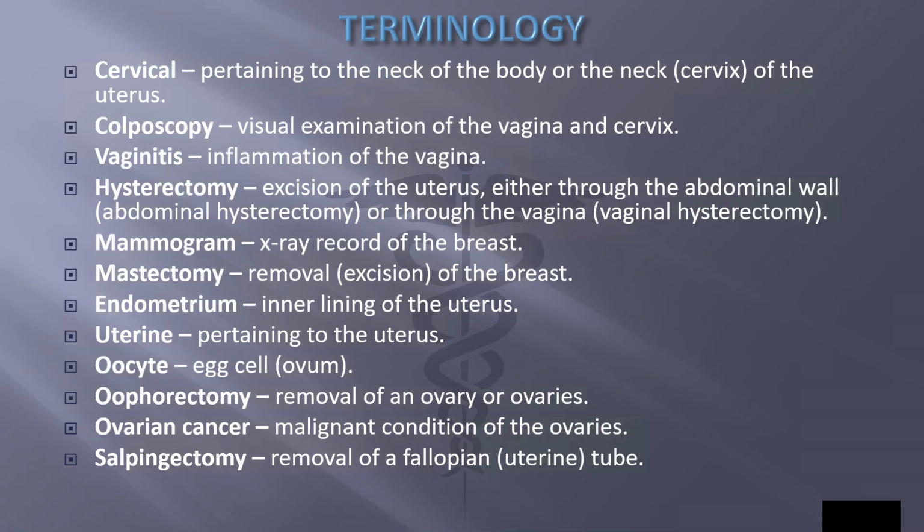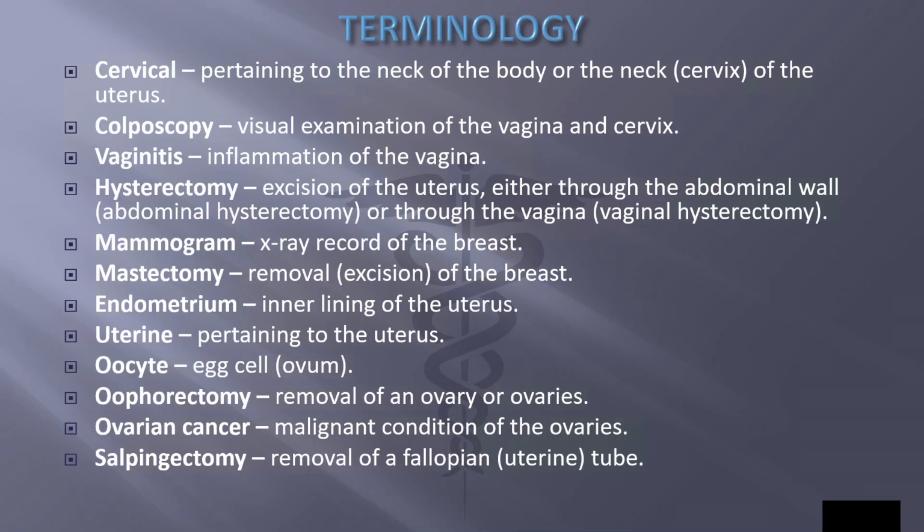Vagino means vagina. Vaginitis is inflammation of the vagina. Hystero is uterus. Hysterectomy is excision of the uterus, either through the abdominal wall, which is an abdominal hysterectomy, or through the vagina, a vaginal hysterectomy.